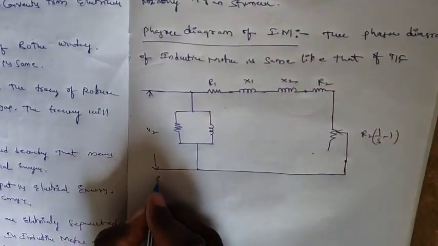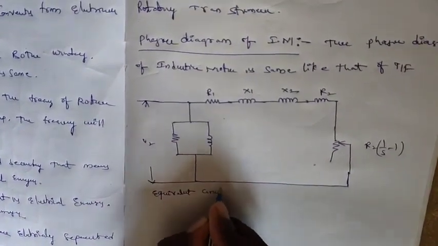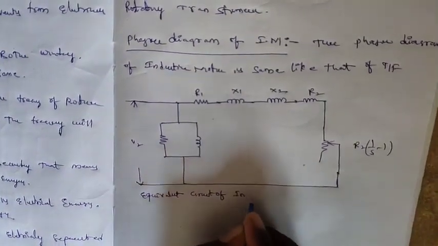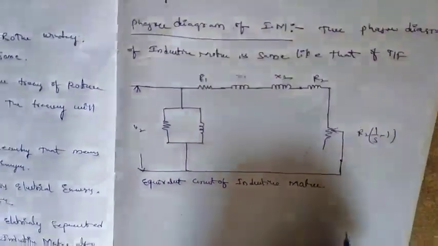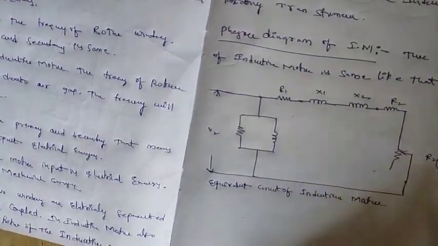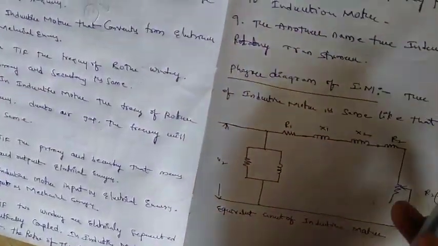This is the equivalent circuit of induction motor. The phasor diagram of induction motor is the same as that of the transformer.